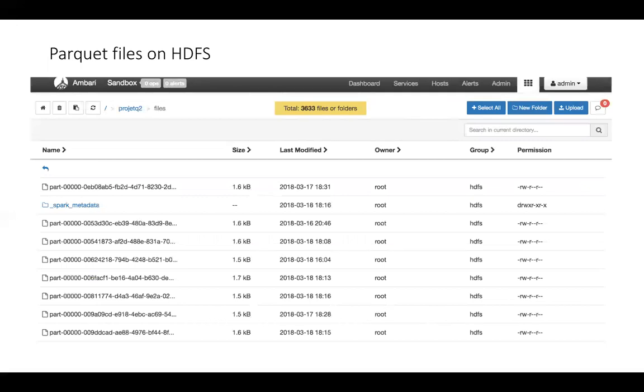Now, once the data is flattened, we can start writing that in Parquet form to the HDFS. Okay, so this is how, once the files start writing, that's how it looks. And as you see, there's a total number of 3,633 files in the screenshot, but this number has grown over time, and it continues to grow.